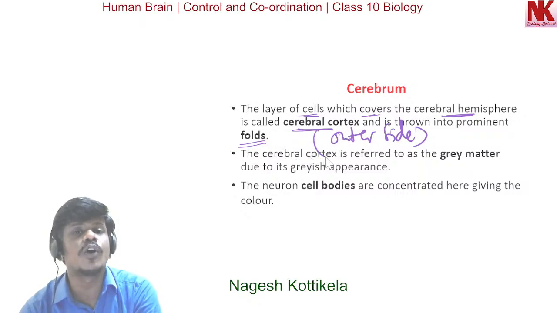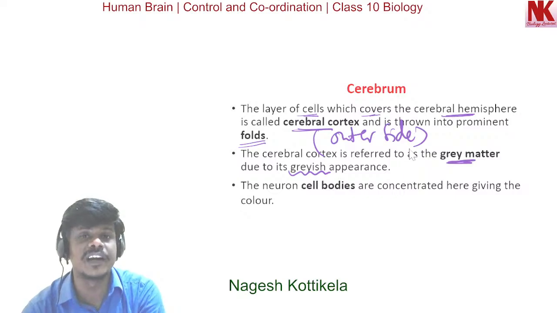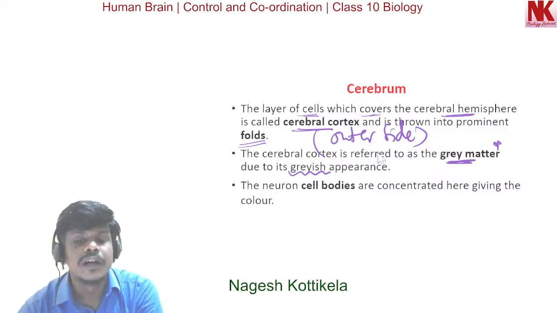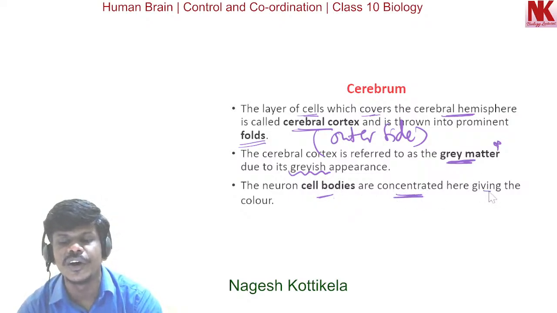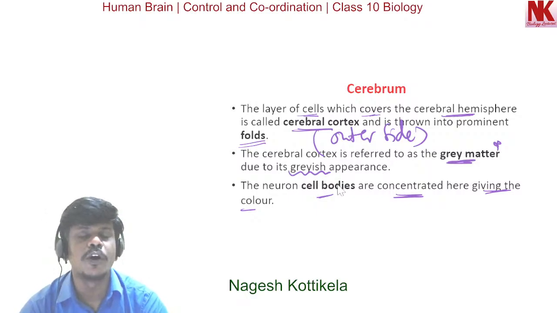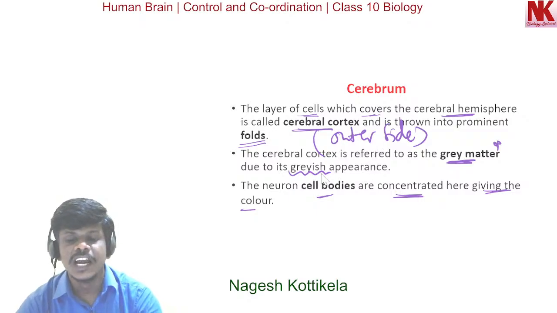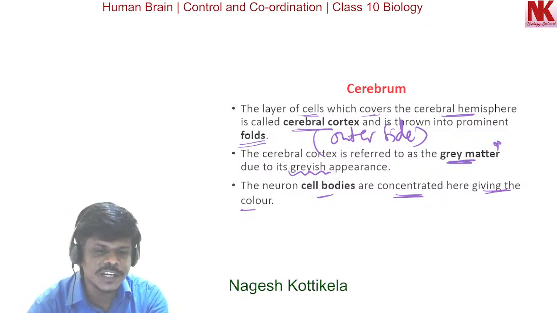Now the cerebral cortex is referred to as the gray matter due to its grayish appearance, and this grayish appearance is because of the cell bodies. The neuron cell bodies are concentrated here, giving the grayish color. Because of the presence of cell bodies of the neurons in the cerebral cortex, it has a grayish appearance, and so it is called gray matter. Very important.